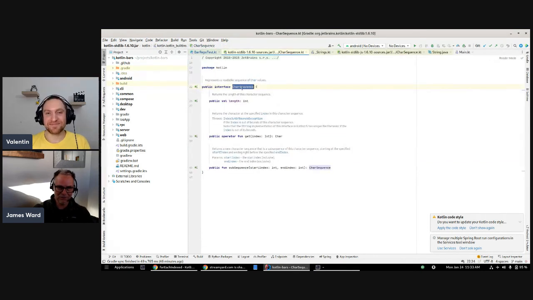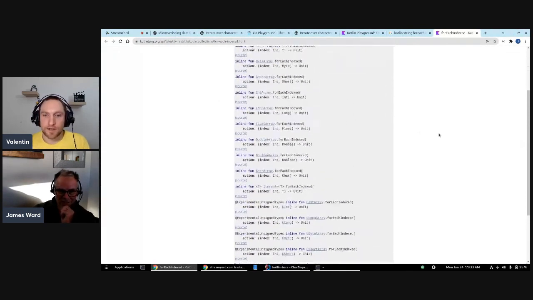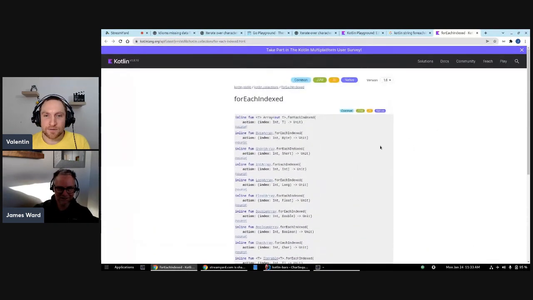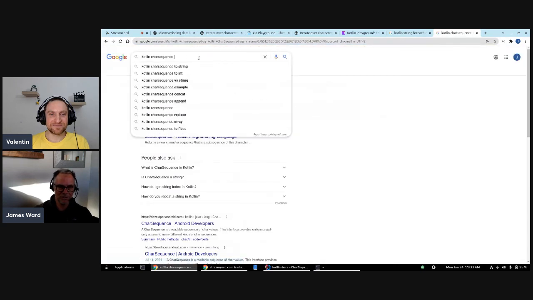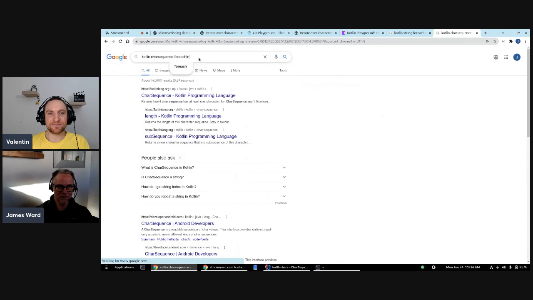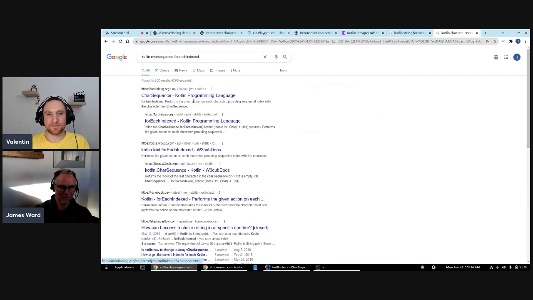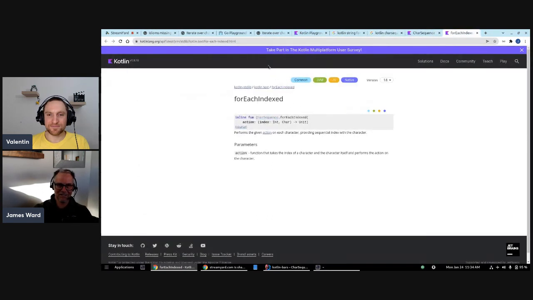So that does mean that we should be able to find, well, okay, here, there should be an extension documentation method. So do we see CharSequence here? We don't. How come? So let's go look for Kotlin CharSequence. And actually, it's going to be CharSequence forEachIndexed. Let's see what we can find here. So I think there's the extension method that we're using, and that's what we link the docs to. But there we go. CharSequence forEachIndexed is what we're seeing and what we're using.